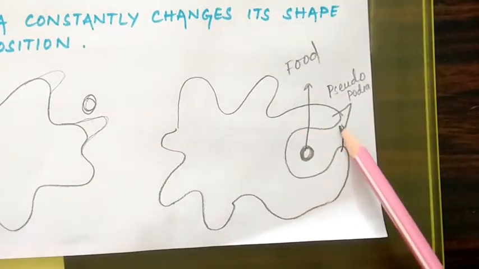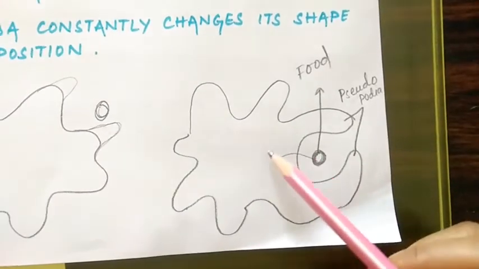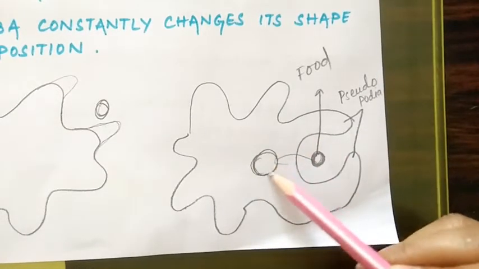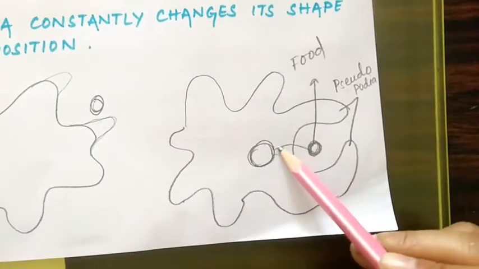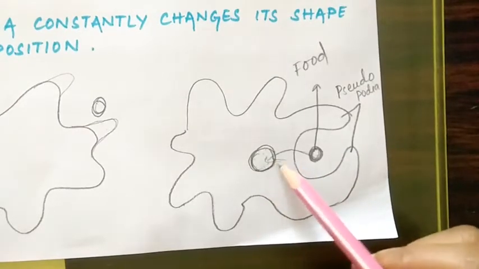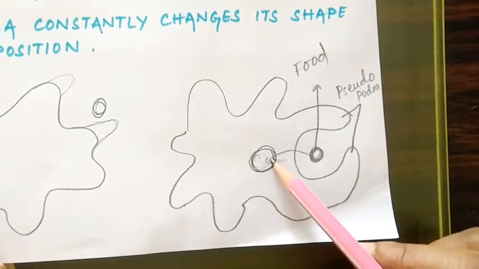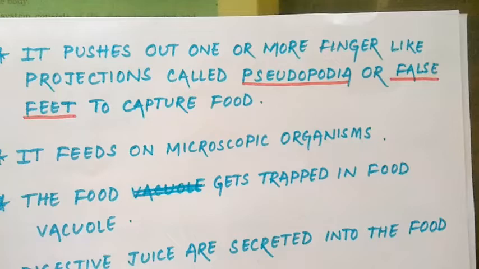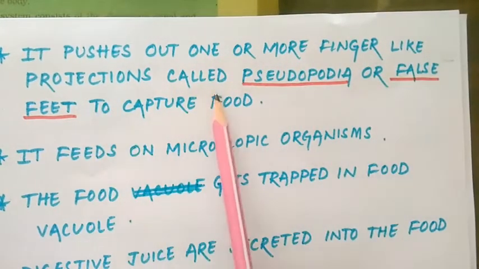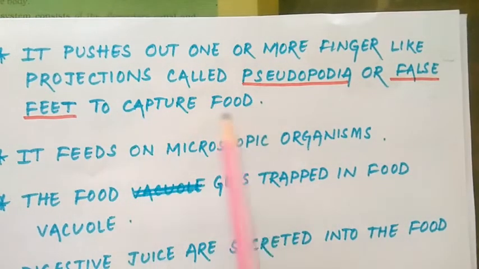When the organism captures the food, the food enters the body and is trapped inside the food vacuole. This is the food vacuole. Inside the food vacuole there is digestive juice which helps to break down the food into simpler substances.